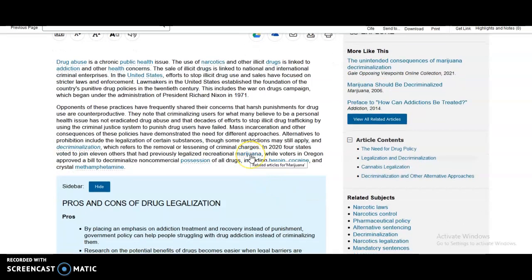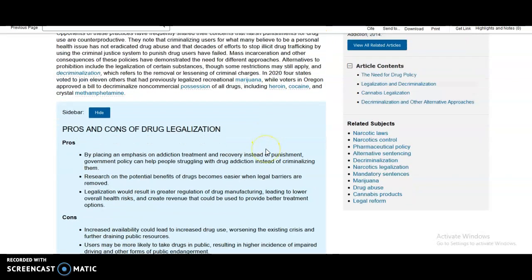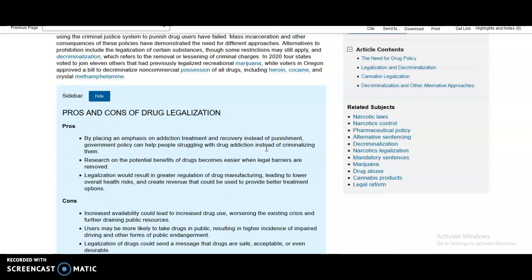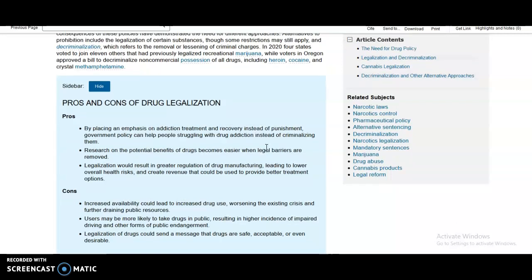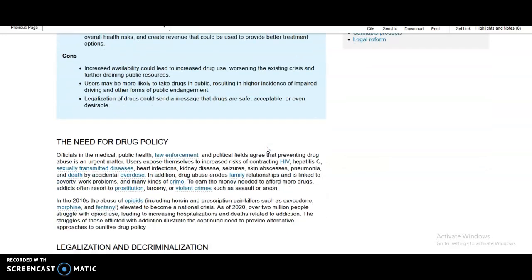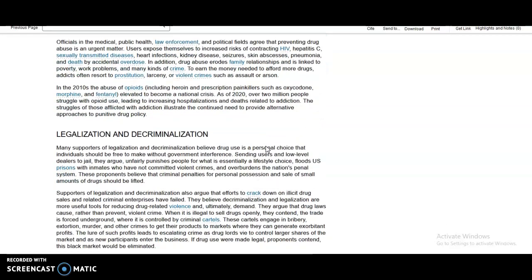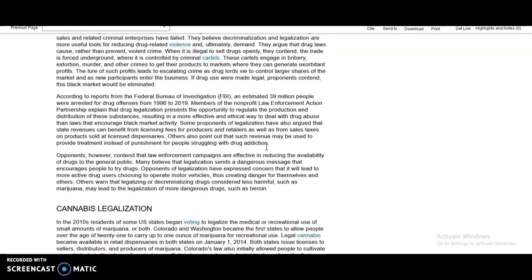For example, if we click the marijuana link, it shows us related articles to the topic of marijuana and drug legalization. In addition to summarizing the issue, this section also includes pros and cons to help you see both sides. The summary is divided into sections to further explain specific aspects of the issue.